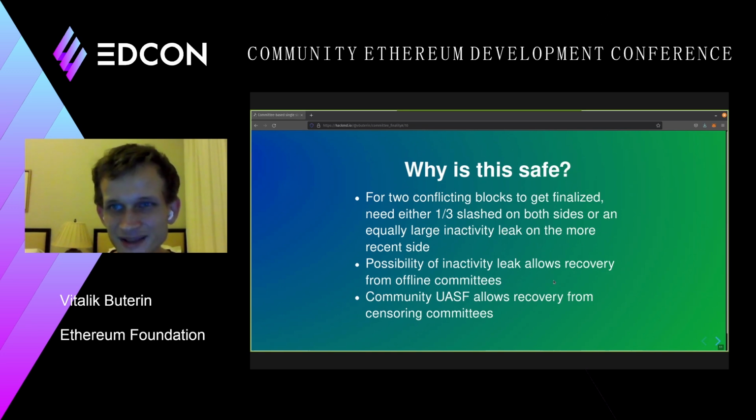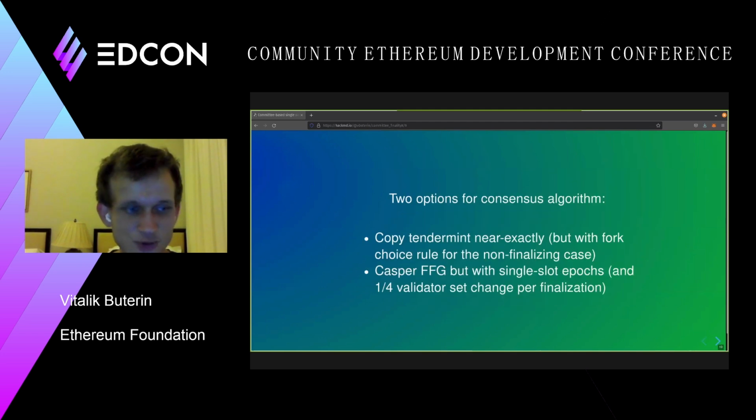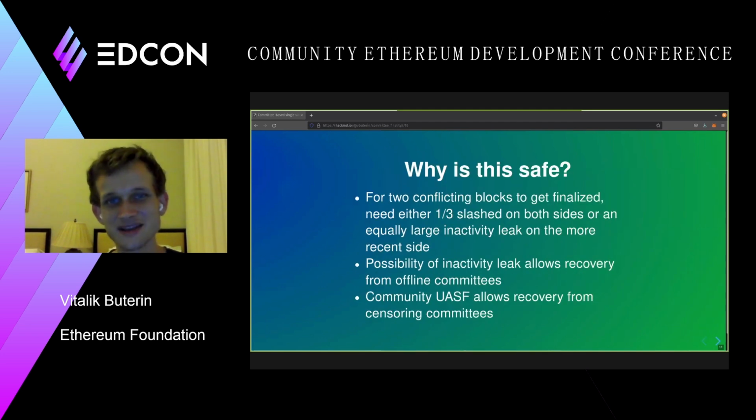Now, one important nuance here, right? This is extremely important, is the fact that the committee does not change until either it leaks or something gets finalized, right? Now, this is really important because it means that you're not going to have a situation where you get double finalization, you have a different block finalized on the left and a different block finalized on the right because they're finalized by two different committees.